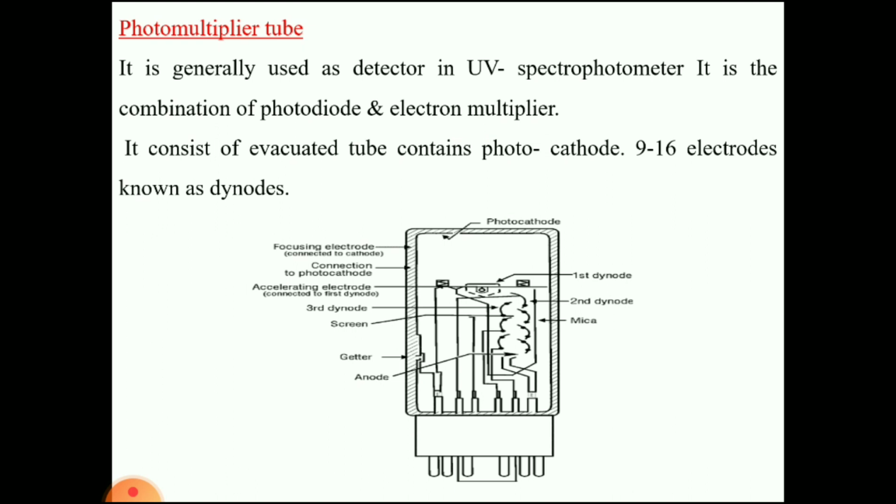Due to this multiplication, one electron is multiplied many times and we get a larger number of electrons. It is more sensitive and we get a high intensity signal, a good signal here. That's why the most commonly used detector in UV visible spectroscopy and spectrofluorimetry is the photomultiplier.